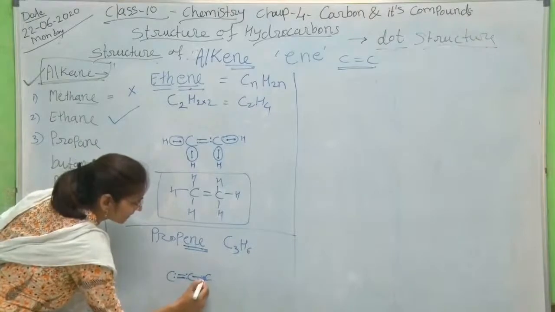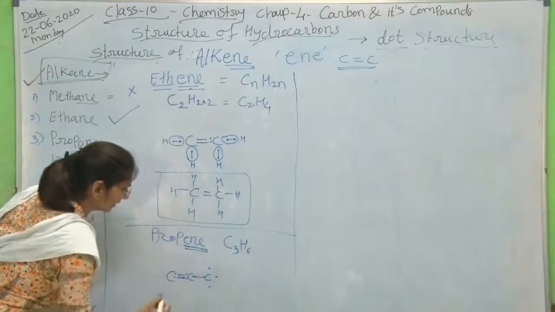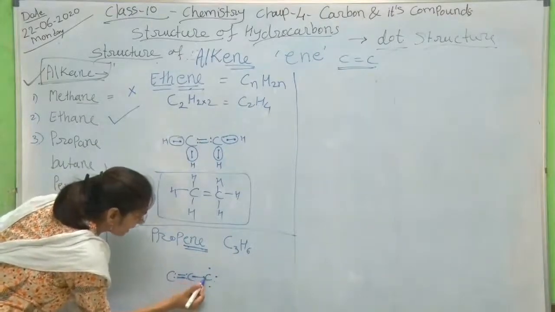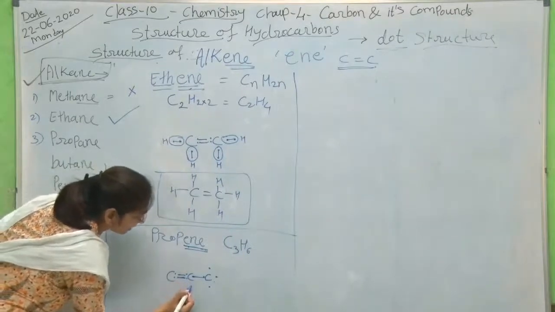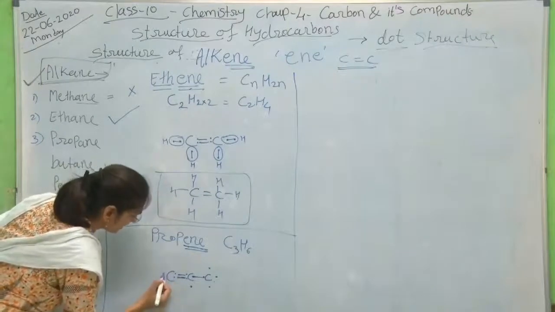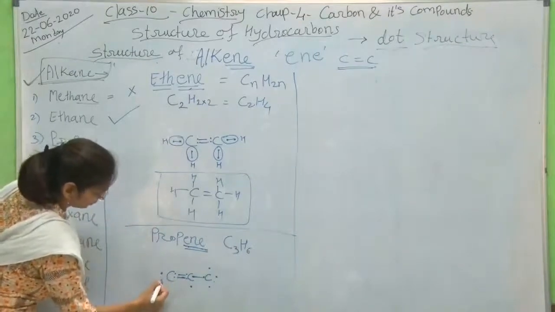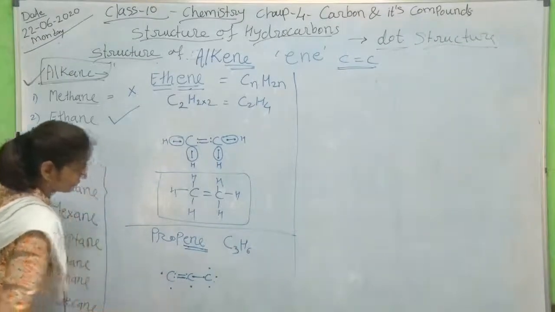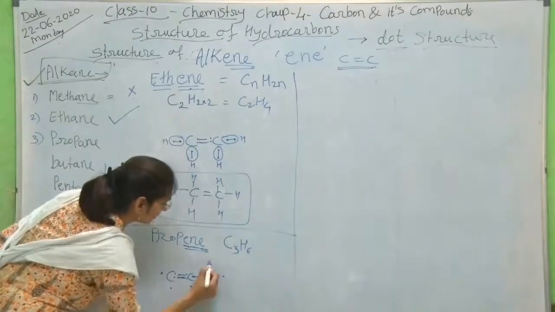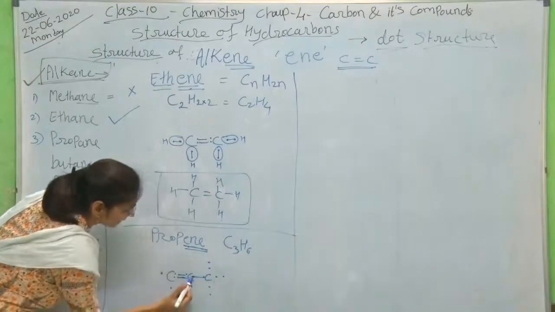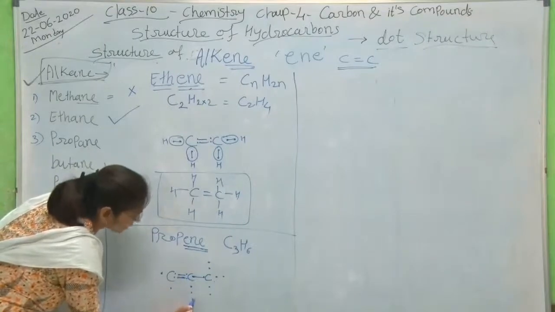This carbon atom has 4 electrons. One is bonded here, remaining are 3. For this carbon atom, 1 is bonded with the other carbon atom and 2 with this double bond, so how many remain? Only 1. For this carbon atom, 3 electrons are engaged, only 1 is remaining. For that only 1 hydrogen atom is required.